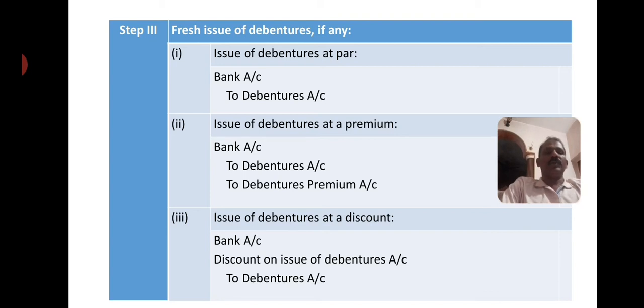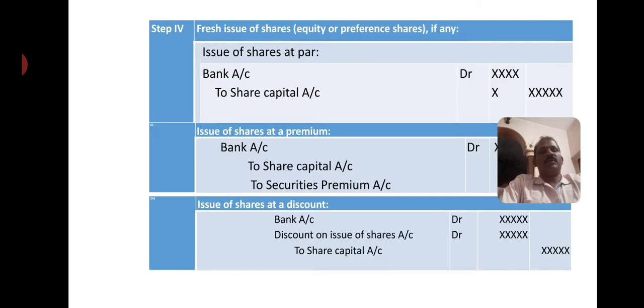Then the company can issue debentures for arranging cash. If it is at par, bank account debit to debenture account. If it is at a premium, bank account debit to debenture account and to debenture premium account. If it is at a discount, bank account debit, discount on issue of debentures account debit, to debentures account. As you know, the issue can be made either at par or at a premium or even at a discount.